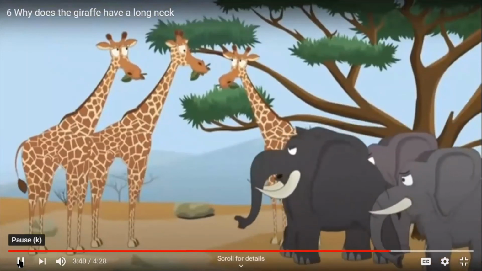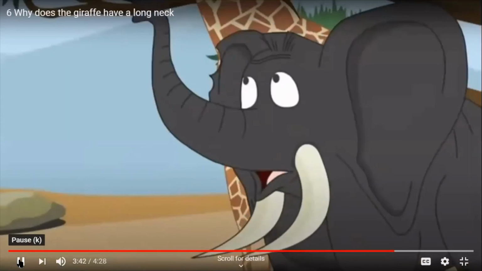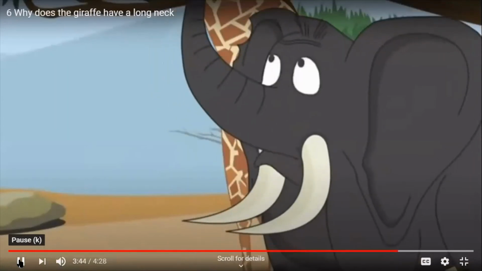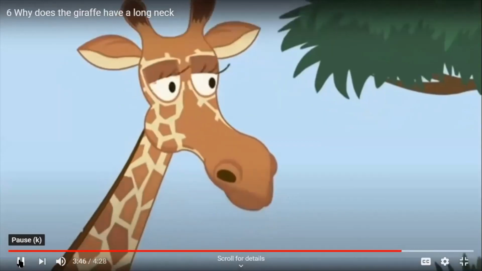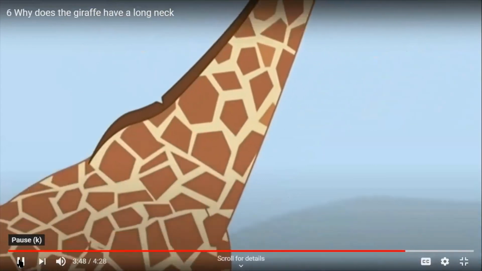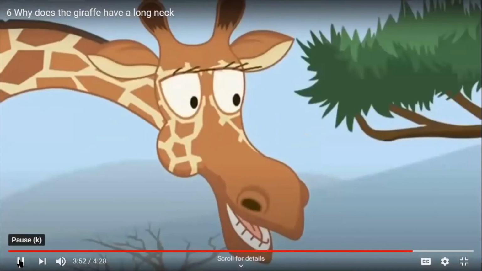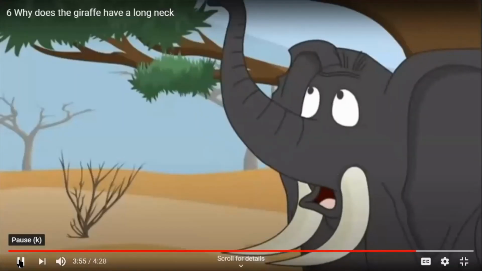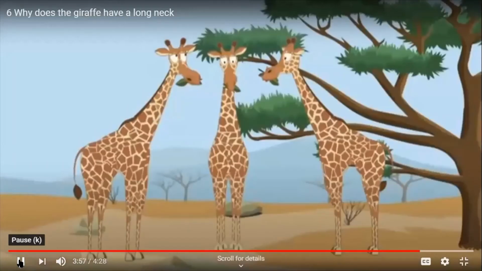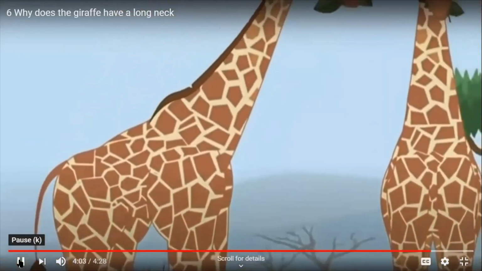Oi, you, out of the way. Hold up, guys. I don't believe it. Have you seen the length of this guy's neck? I think you'll find this is an especially good tree. The giraffes with the longest necks found more juicy leaves and didn't often go hungry. They survived.